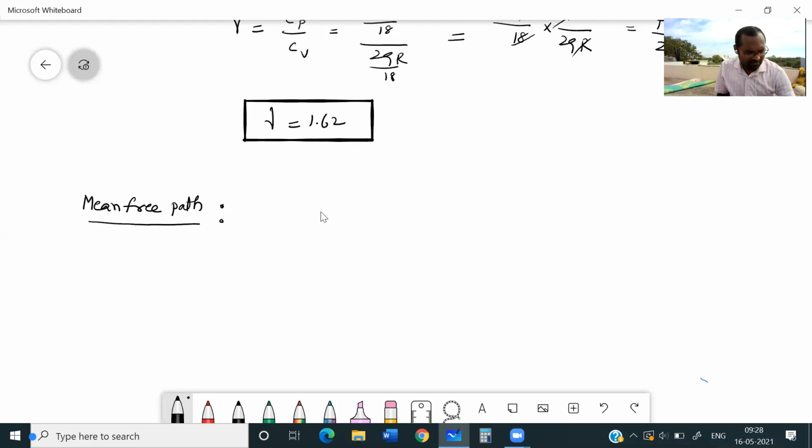Between any two collisions, the gas molecules will travel some distance in a straight line path. That distance between any two collisions is called free path. Between any two collisions, a gas molecule will move straight, freely. The distance traveled by the gas molecule between any two collisions is called free path. And because of their random motion, these distances between any two collisions will not be the same.